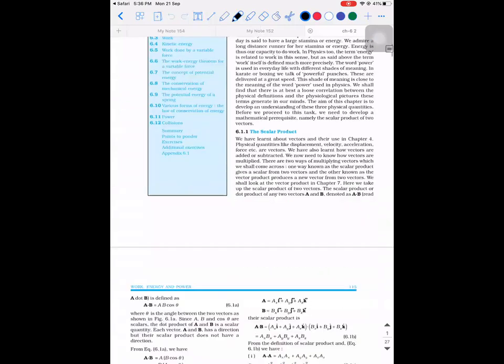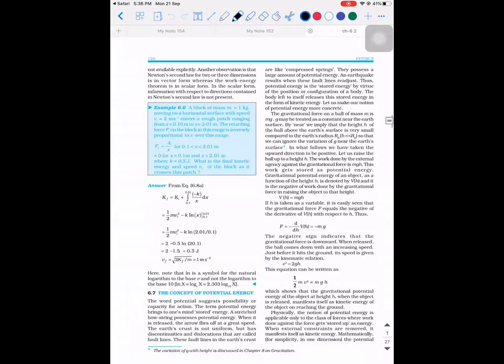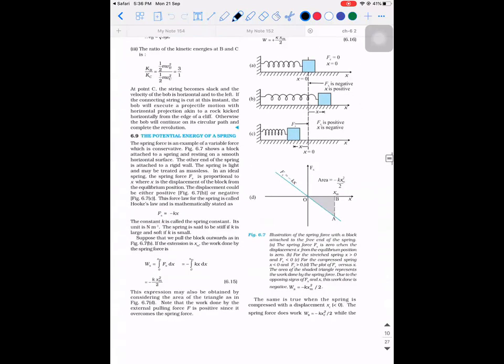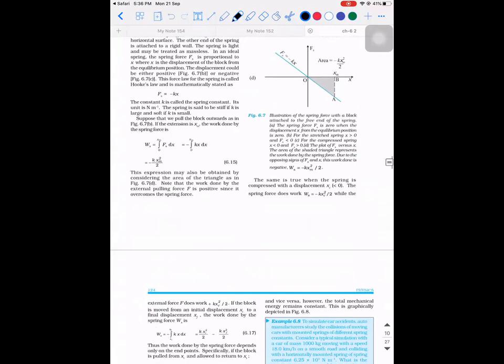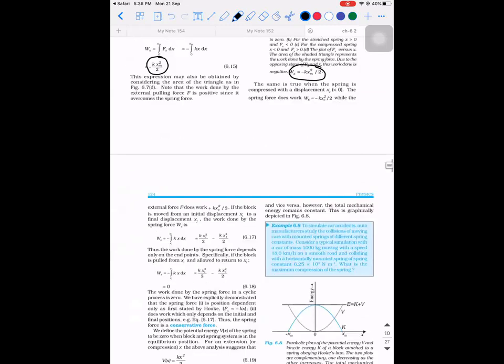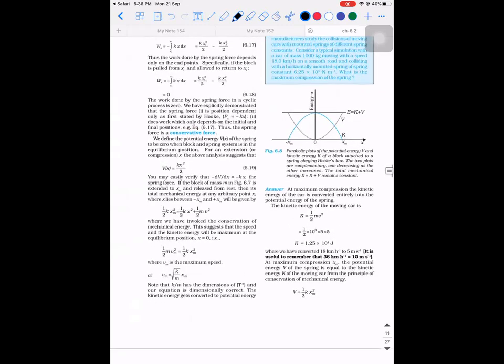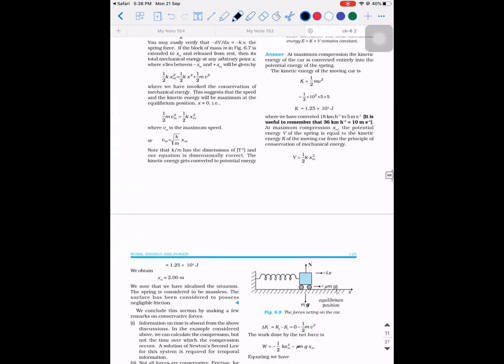Now listen. So there is a potential energy of the spring. That's what we saw. So it is minus k into x m square divided by 2. Now we'll do this problem.